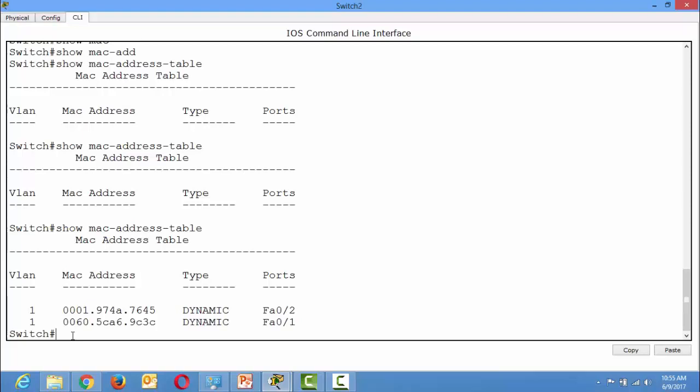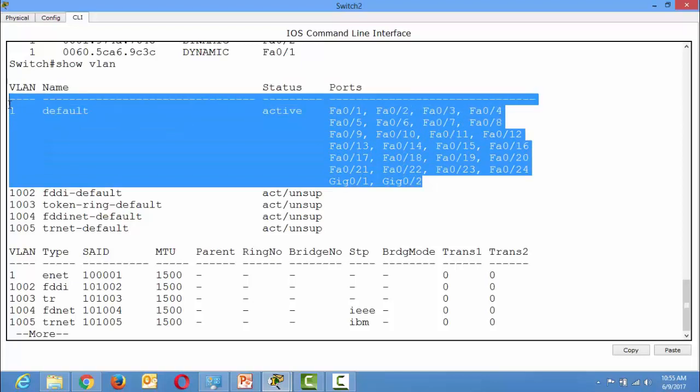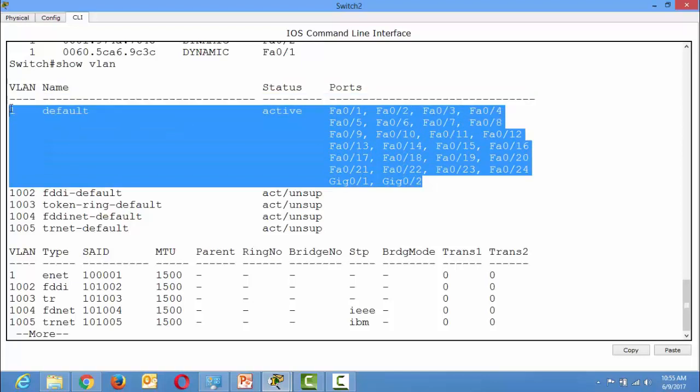So about the VLAN, I want to show you one thing. The command is show vlan. I haven't configured any VLAN yet, but still you can see here there is one VLAN 1 that is known as the default VLAN, also known as the administrative VLAN or native VLAN, and you can see here all the ports are part of VLAN 1.